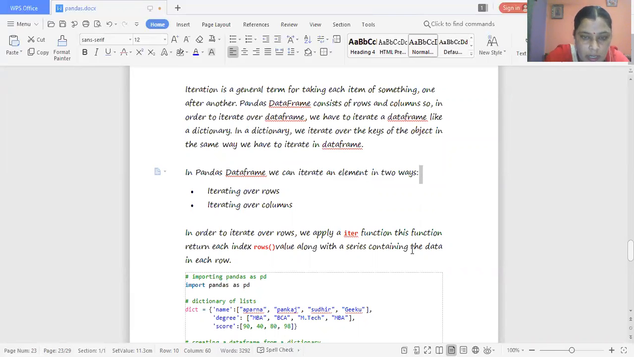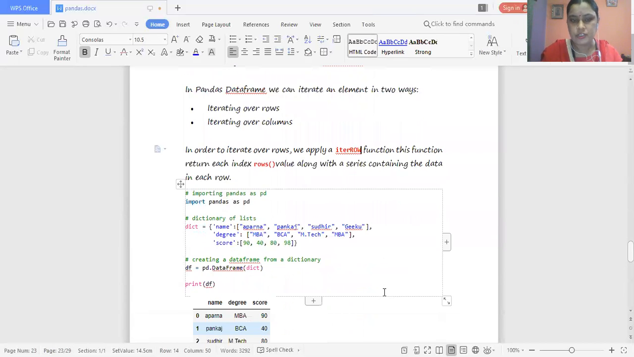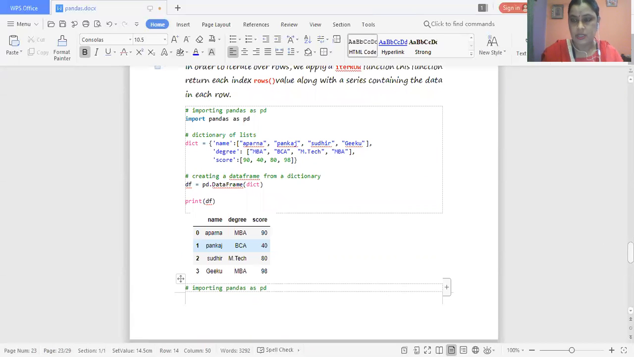So here we are discussing an example, and we will explain this concept with the help of an example. When we iterate over the row, we use the iterrows function. And when we iterate over the column, we use the iteritems function. Here there are two functions. First one is iterrows, and second one is iteritems, for columns.